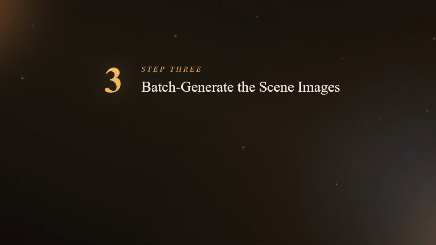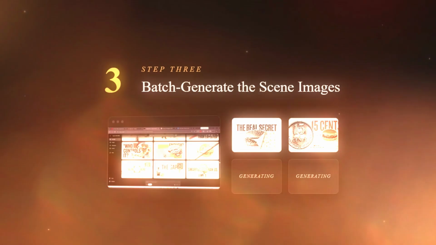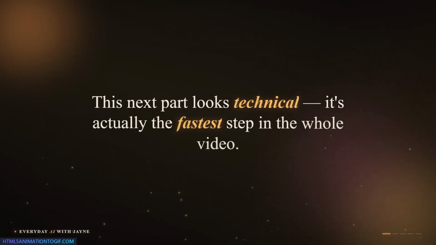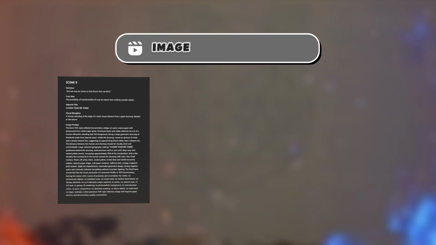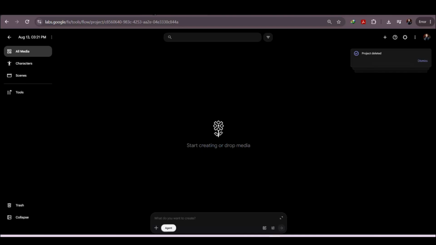We're going to go now to step 3, which is to batch create the scene images. This next part is going to look technical, but it's actually the fastest step in the whole process. We're going to turn the prompts right now into actual images. You're going to go on Google and search Google Flow.